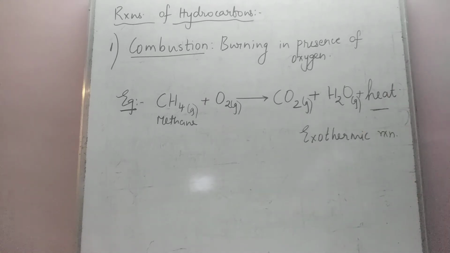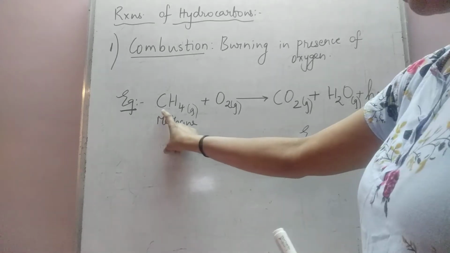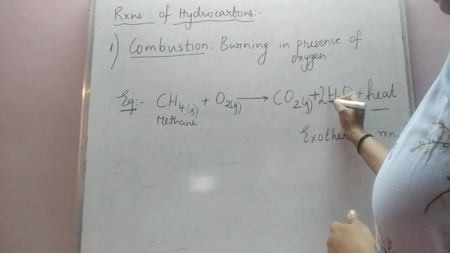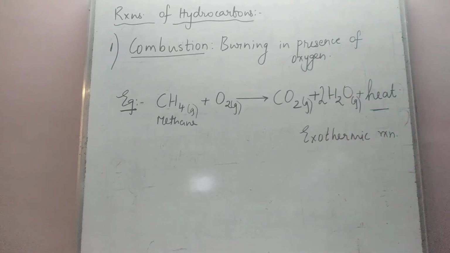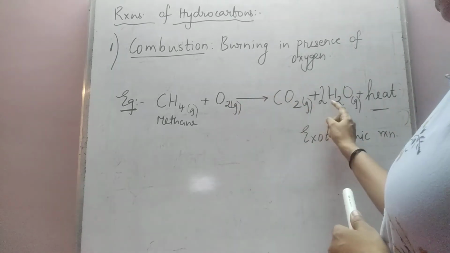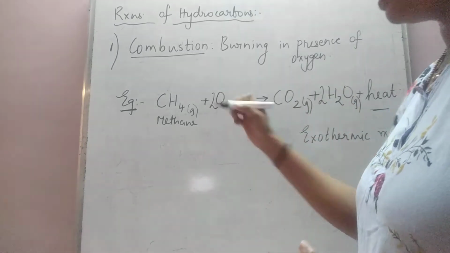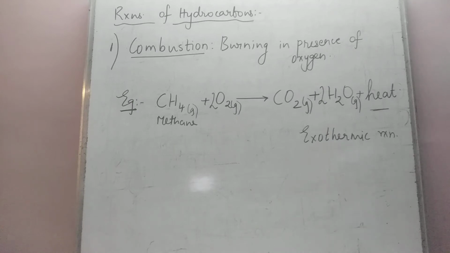Okay, you can balance this reaction. Carbon is already balanced. To balance hydrogen, I will put 2 here. Now oxygen: there are 4 oxygen atoms on the right side. So to balance the oxygen atoms, I will put 2. So this is your balanced reaction of combustion of methane.